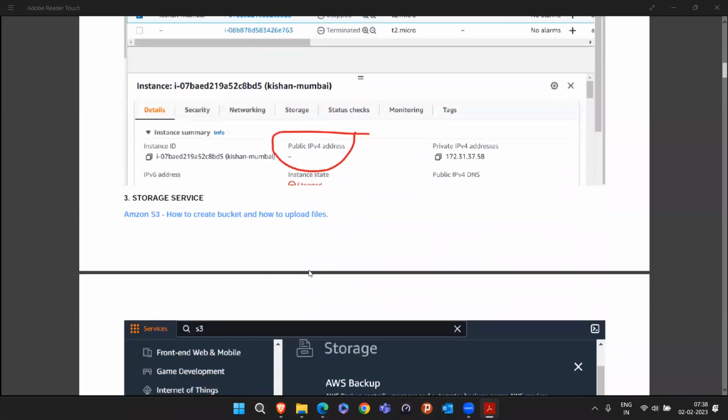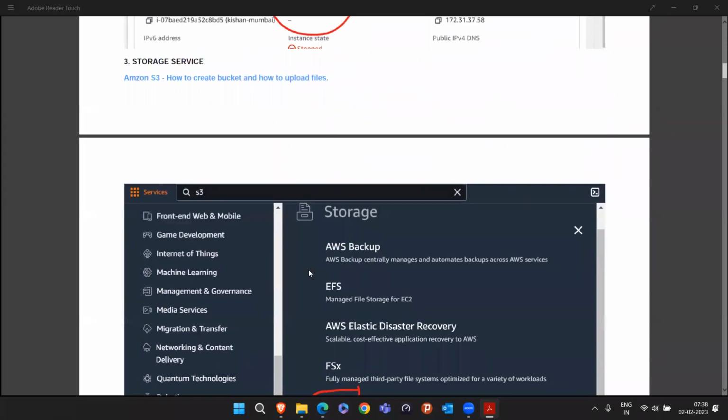Okay, so today we are going to see the storage services. Mainly on the AWS side, there are three storage services. One is S3, one is EBS, and the third is EFS. We'll learn one by one what the differences are between these, what S3 is, when to use EBS, and when to use EFS. The first thing we are going to understand is S3.